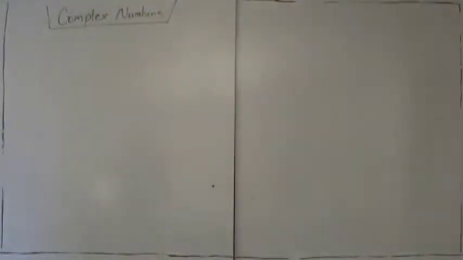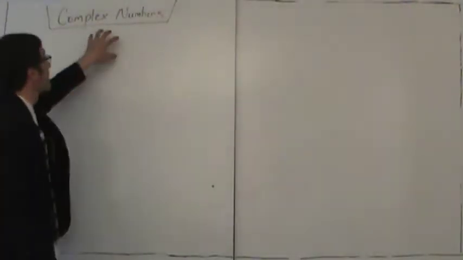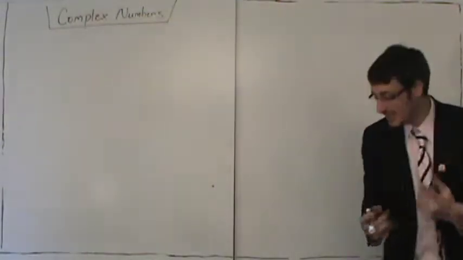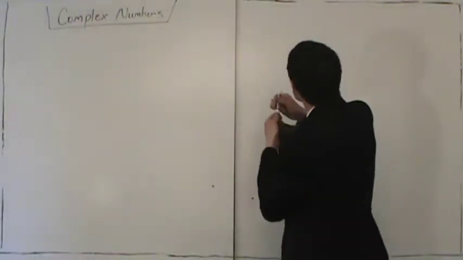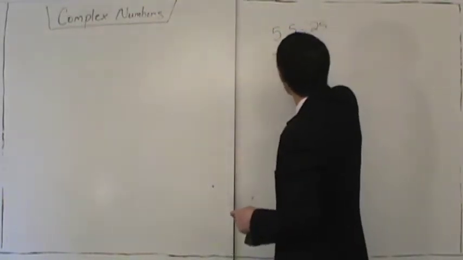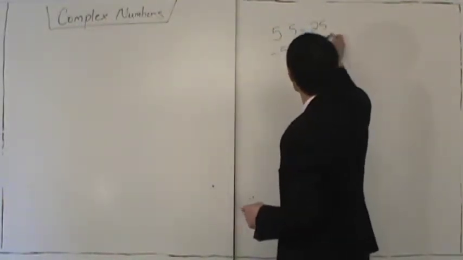Okay, welcome back. This is our first lesson on complex numbers, and today we're going to investigate things that only exist in our imagination. Let me start with this. Okay, this is very, very interesting. 5 times 5 is 25, and negative 5 times negative 5 is also 25.